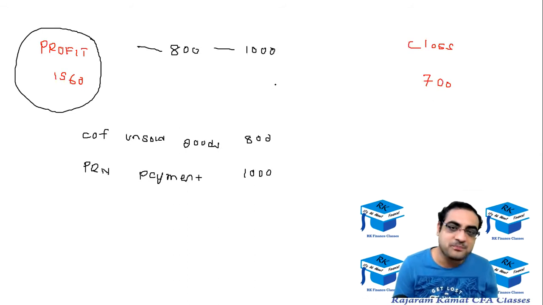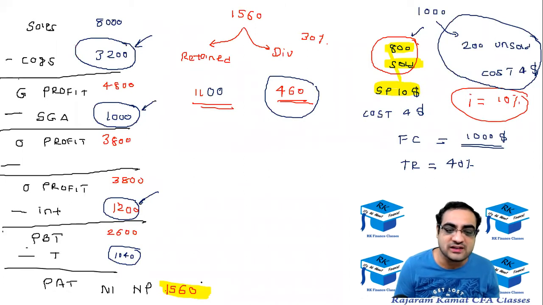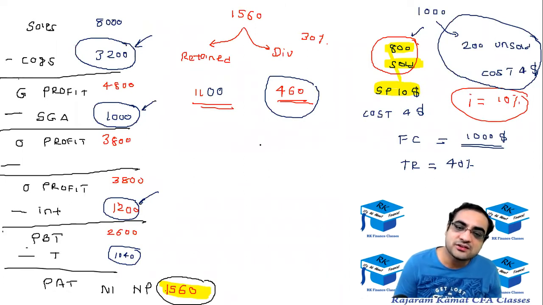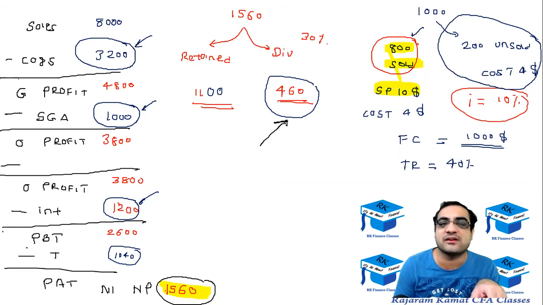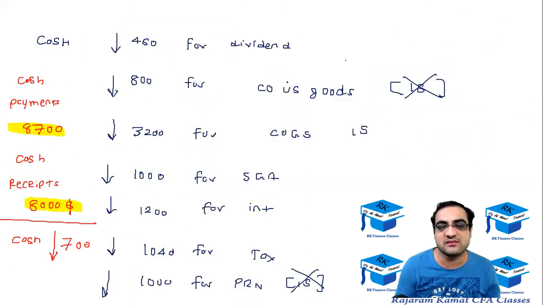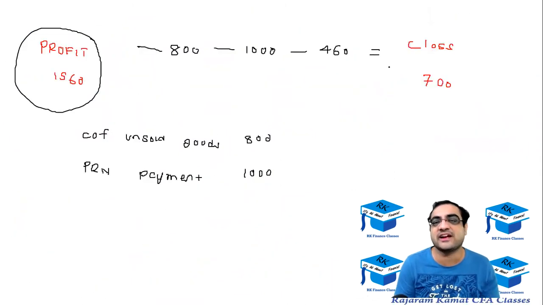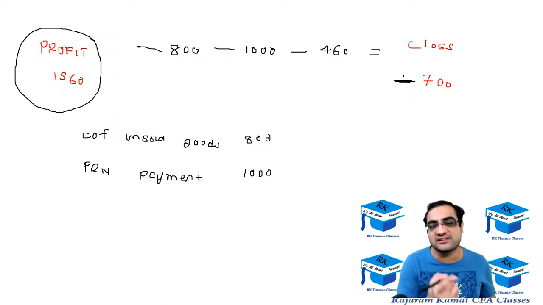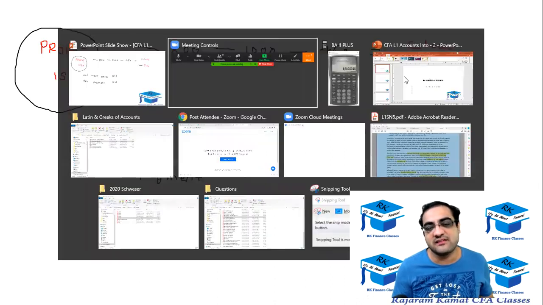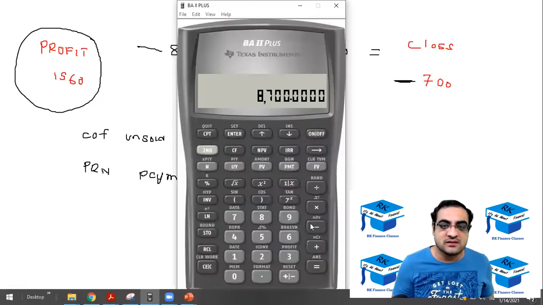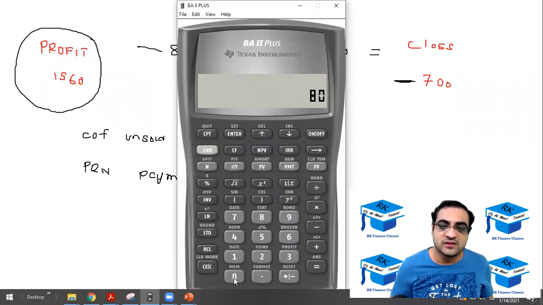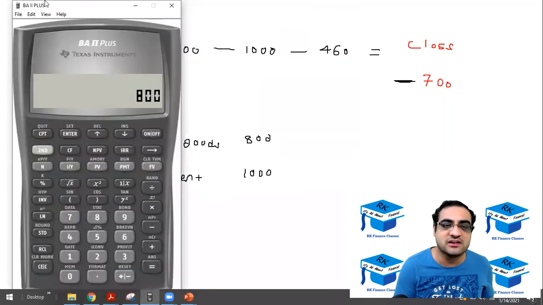And the third, this profit was 1560 here, and the dividend that was paid is not in the profit figure, it comes after the profit. So that dividend payment would be subtracted, which is 460. And let's see whether we get a cash loss that is -700 or not. Let's confirm it. If you're getting it, then you're right. 1560 minus 800, this is the cost of unsold goods which we had not considered.